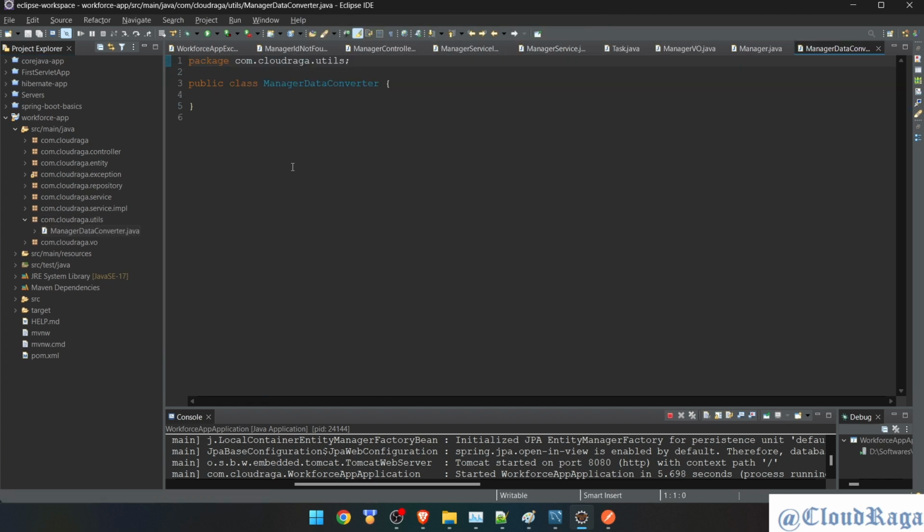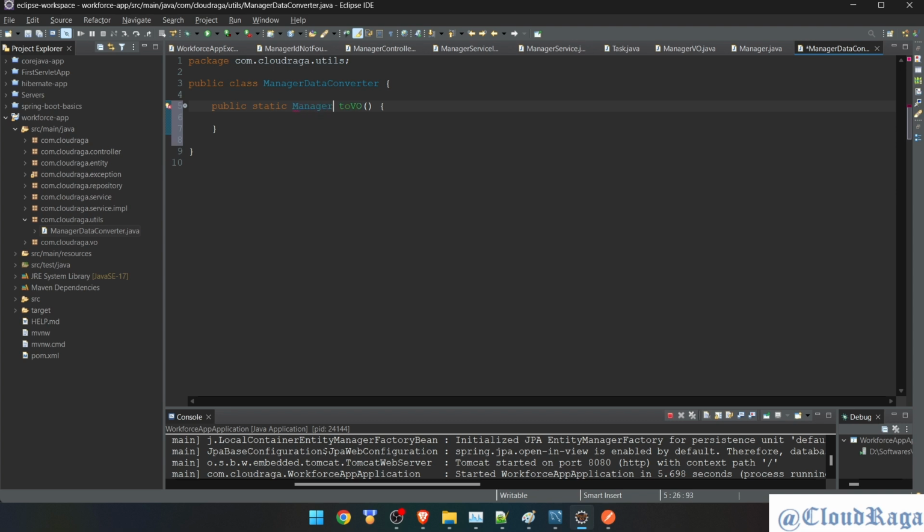Done. Okay, now I need to create two methods. One will take VO class, one will take entity class. So I'll say public. I don't want to create its instance since it's going to be a utility part, so I'll say static, so that the method can be called directly with the class name. Public static. So I'll say toView.